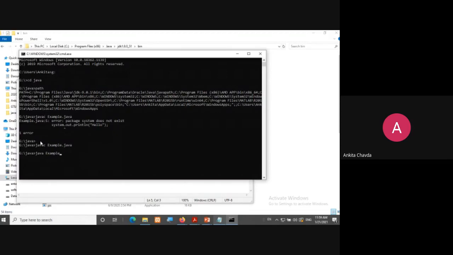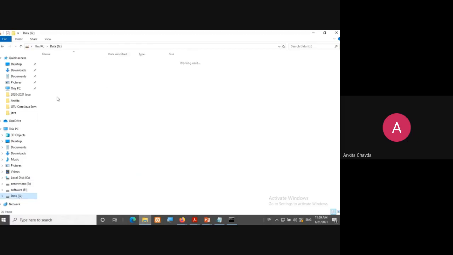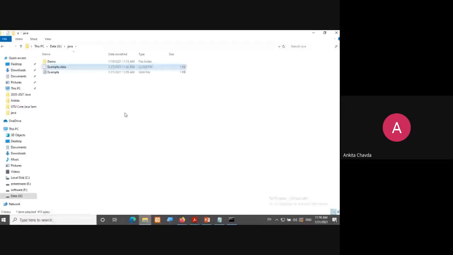See, after compiling this program, I'm not running it yet. After compiling this program, you can see in my folder, in G drive, Java folder, this class file has been created. Have you seen this? Right? So once your program is compiled, it will create one .class file.